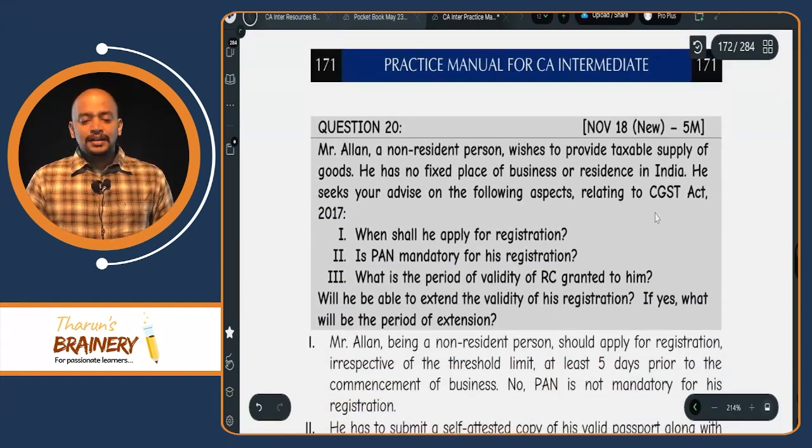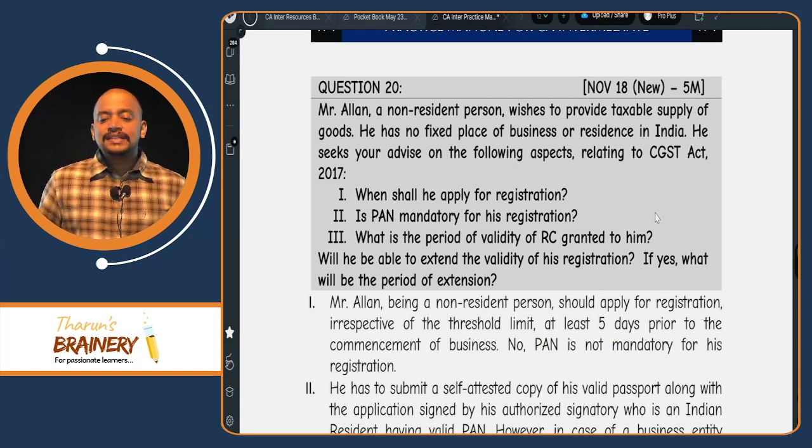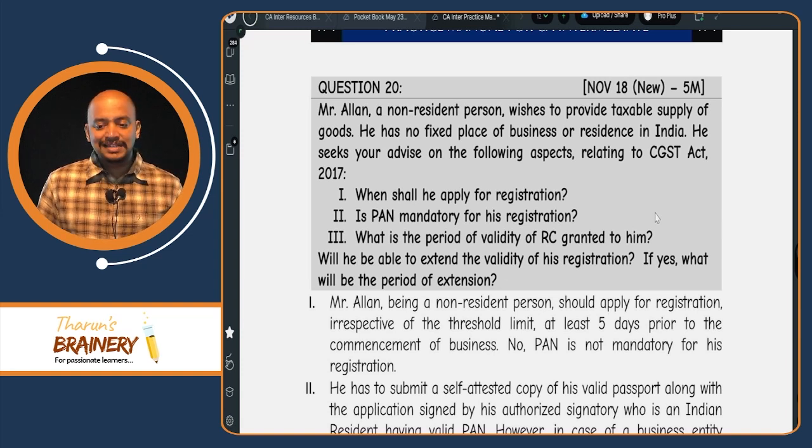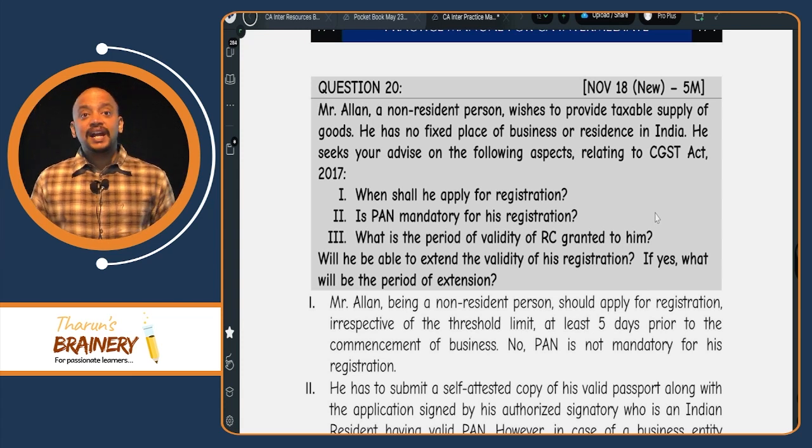Then next question is also important. Mr. Allen, a non-resident taxable person, wishes to provide taxable supply of goods. He has no fixed place of business or residence in India. He seeks your advice on the following aspects relating to CGST Act. When shall he apply for registration? Say at least 5 days, because CTP and NRTP should make application for registration at least 5 days before commencement of business.